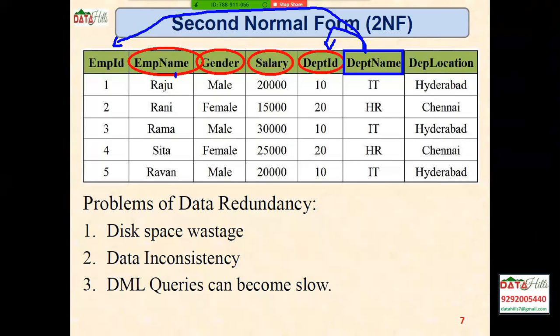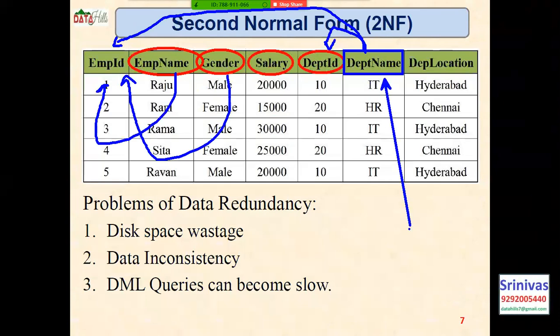This is fully dependent on this, and this is also fully dependent on this. But if you observe this department name, it is not fully dependent on the employee ID. It is partially dependent on the employee ID and also partially dependent on the department ID. So as per our second normal form, we are going to avoid these partial dependencies in our table.